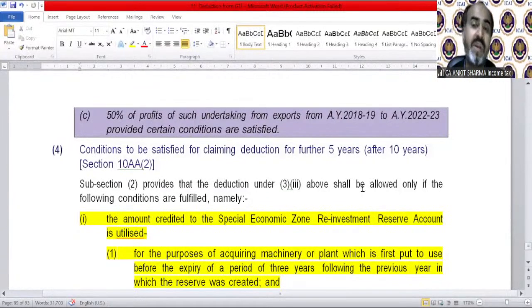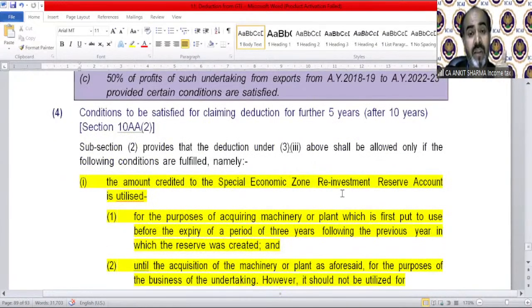So if within 3 years, the department does not get that information of new purchase of plant and machinery, what will happen? Income tax always does the same thing. It is going to tax the deduction you have claimed in the earlier year. So those are the conditions to be satisfied for claiming deduction for a further 5 years.